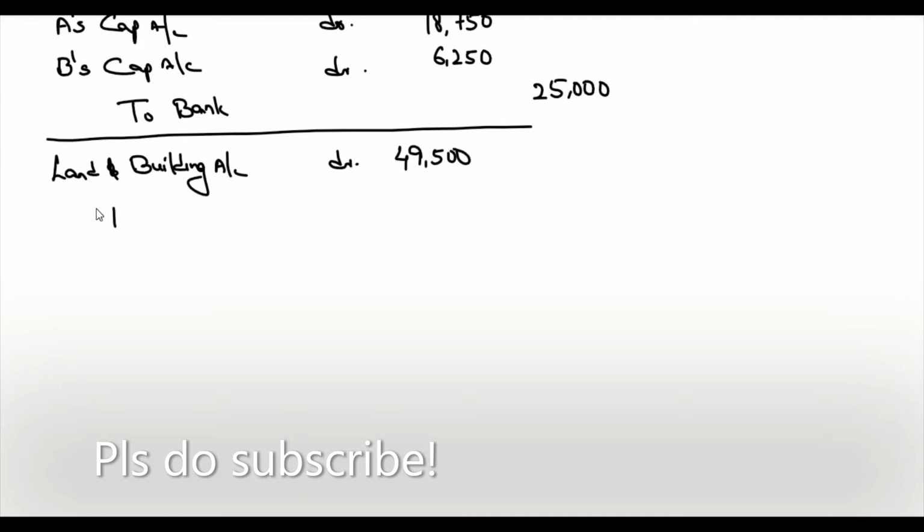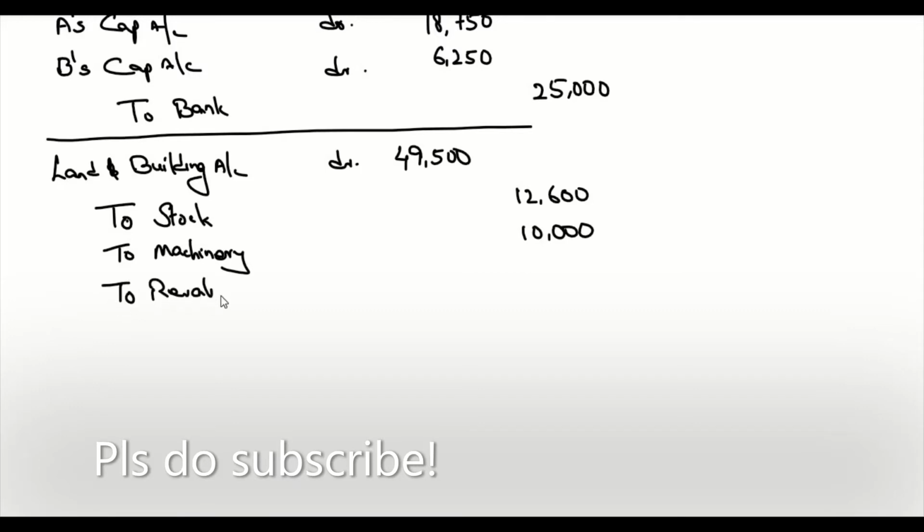The value of stock and machinery is to be reduced, so we are crediting stock and machinery, 12,600 and 10,000. The balancing figure will go to revaluation account. So to revaluation account, 49,500 minus 12,600 minus 10,000, it's going to be 26,900.